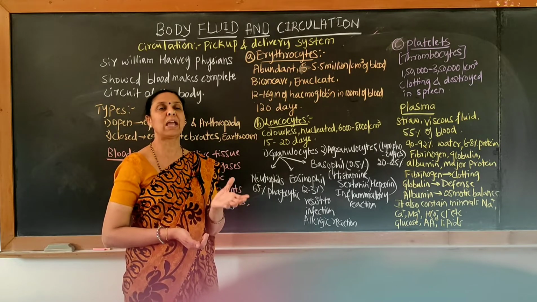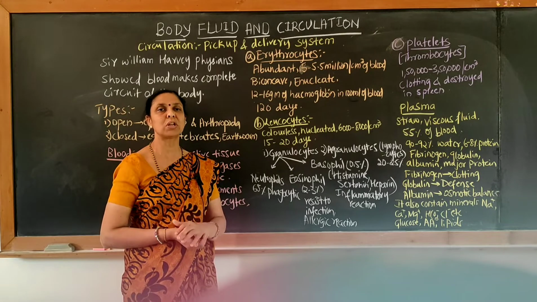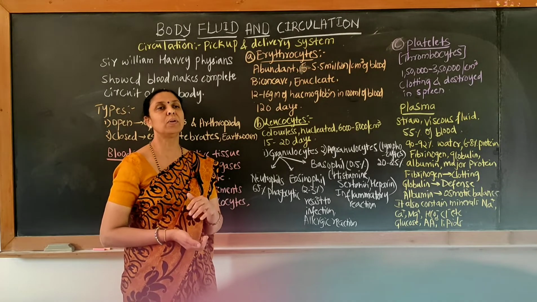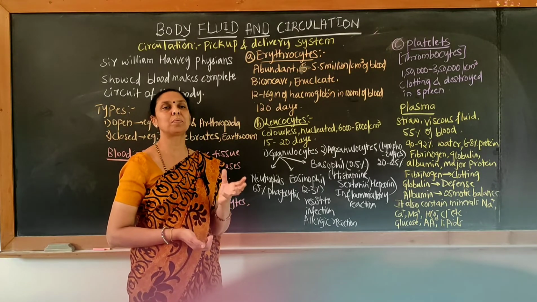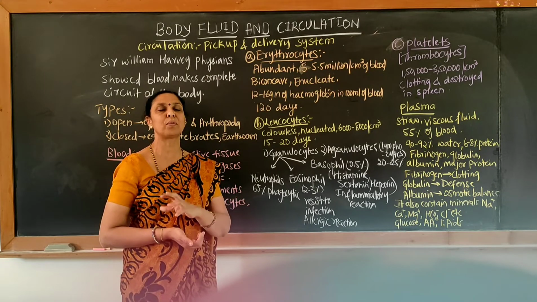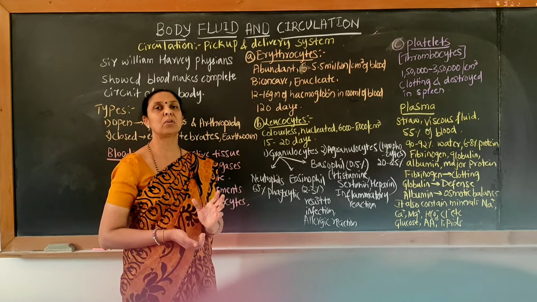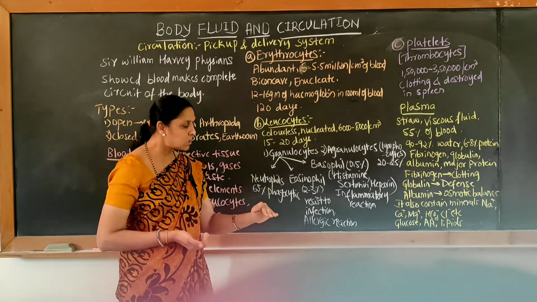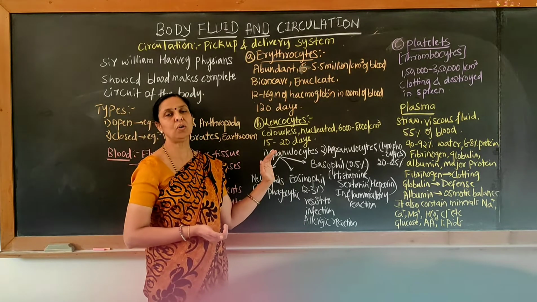T means thymus; from the thymus they are being produced, hence they are called T lymphocytes. Whereas B lymphocytes means the antibodies which are being produced from the bone marrow, hence they are called B lymphocytes. So this is about the leukocytes.